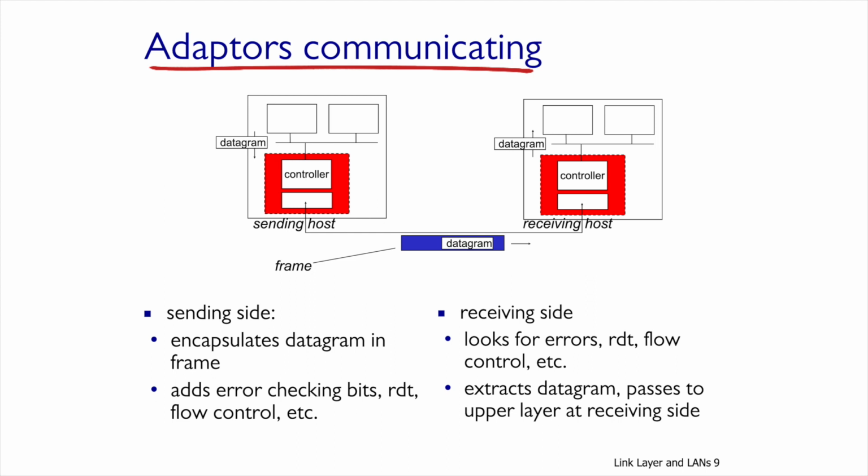In this part, we learned what the role of the link layer is. We learned about the properties and primary services that are implemented at the link level. We have seen where the link layer is implemented. We've seen it's implemented in the NIC. And we looked at how a datagram is transferred between two NICs. In the next part, we will take an in-depth look at the link level.